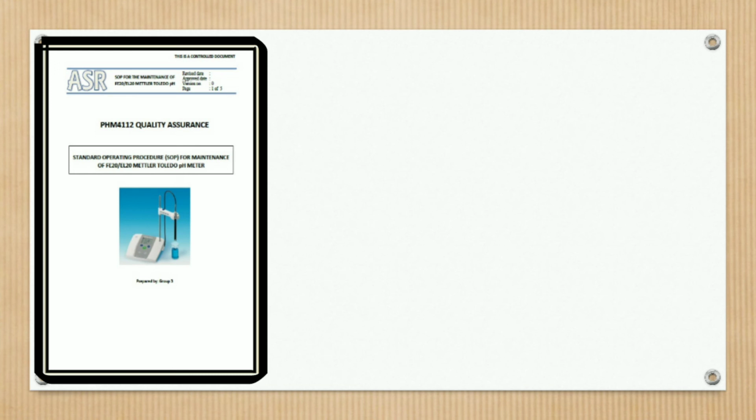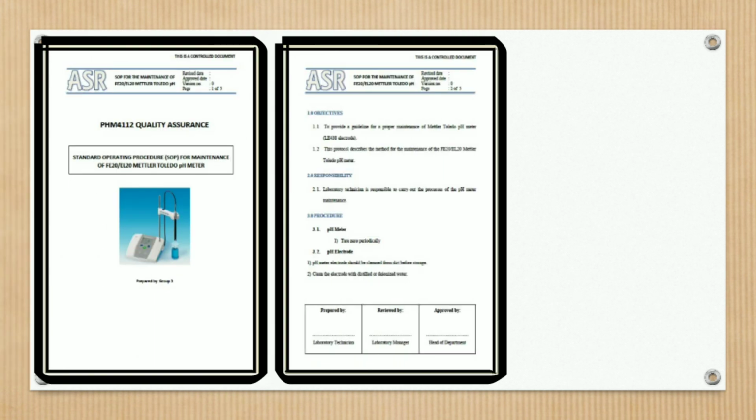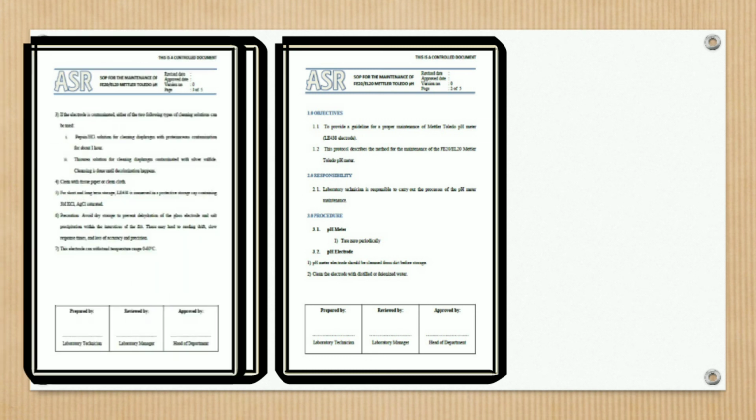So here is a typical example of SOP. This ideal example I found on shizunspace.blogspot.com, a website. Here we can see the first page, that is the title page, indicating the SOP of pH meter. Then coming to the second page, it gives information about objective, responsibility, and procedure. Also you can see at the top the heading of the page, and below you can see prepared by, then revised by, and approved by.